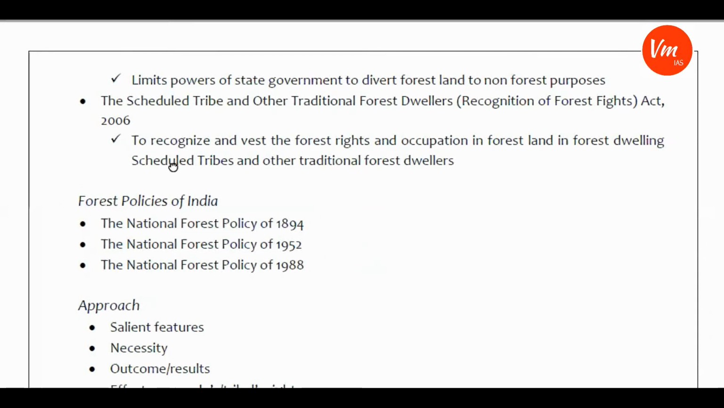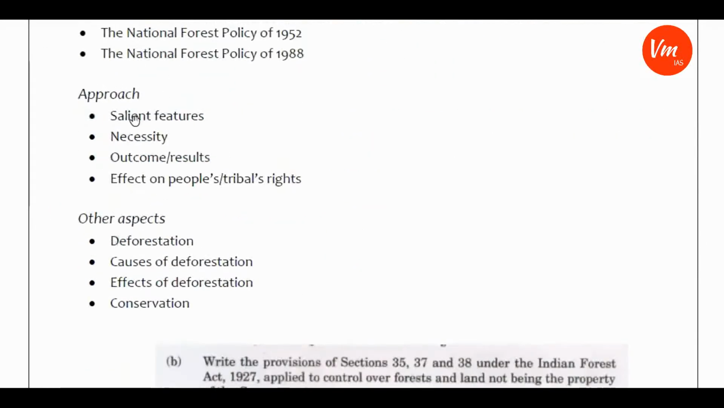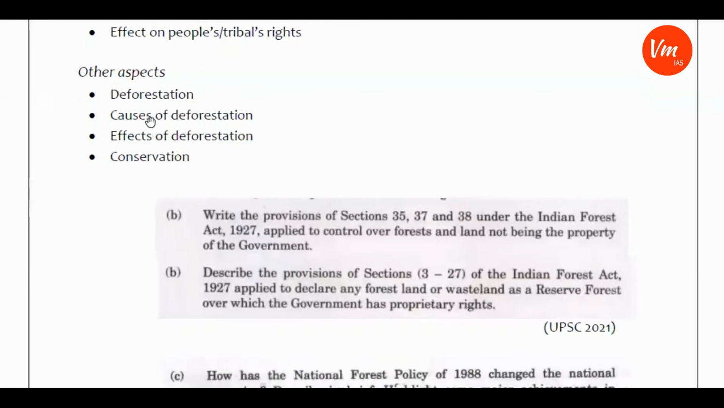Your approach should be as I already told you: what are the salient features, what is the necessity of these acts or policies, what are the outcomes or results of these policies or acts, and what are the effects on people's or tribals' rights. This is the basic approach that you need to develop as far as this chapter is concerned. And what are the other aspects?